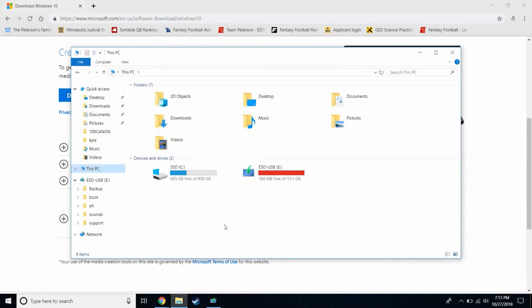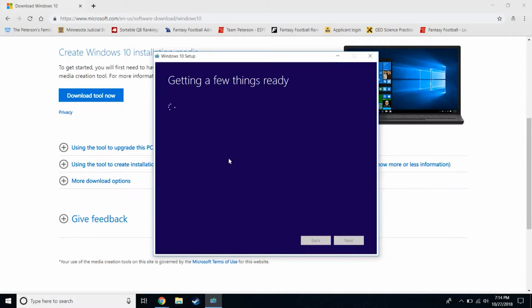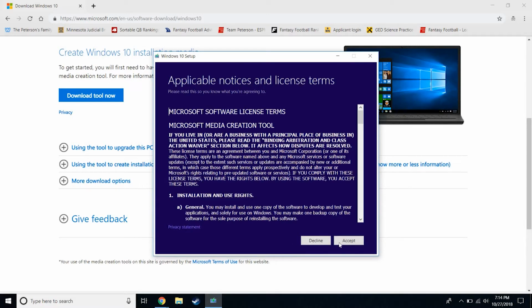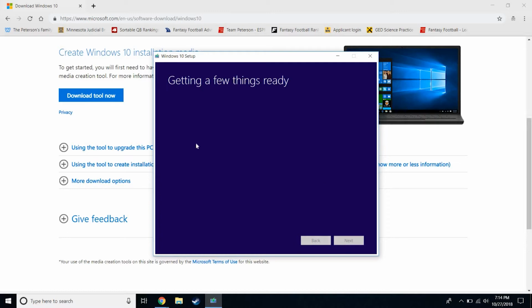While we wait, we can go ahead and go to File Explorer and this PC, and we'll be able to see I've already created this disk, but it'll be named whatever you have it named, and then it'll show us drive letter E. We will need that here in a moment, and we will go ahead and click accept to the terms and agreements, and we are going to go ahead and click on create installation media.